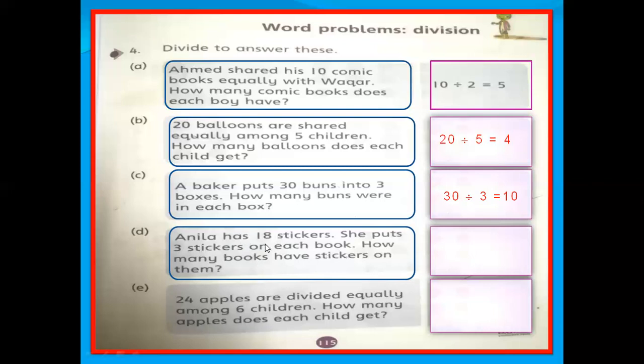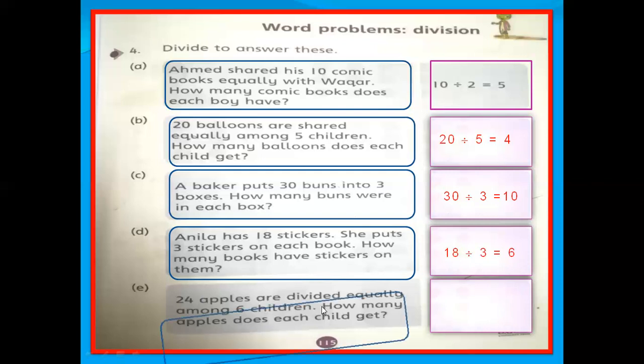So what will we do? 18 divided by 3. 3 ones are 3. 3 twos are 6. 3 threes are 9. 3 fours are 12. 3 fives are 15. 3 sixes are 18. So 6 is our answer. It means she needs 6 books to distribute the 18 stickers, and every book has 3 stickers.